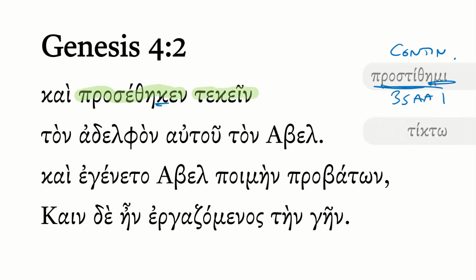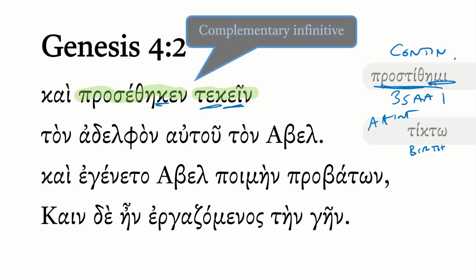Tekein, this is also from tikto. We saw that in verse 1. This means to give birth. And with this ending, the ein, this is an aorist active infinitive here. You see the spelling change to the tek. And so what we have here is actually a complementary structure. And so the infinitive here, tekein, from tikto, is completing the prostithemi. So she continued to give birth. So she added another child, really, if you will.